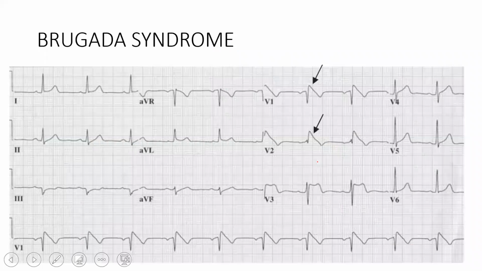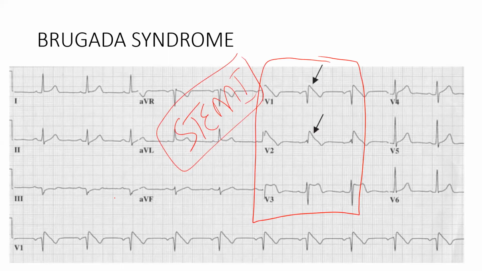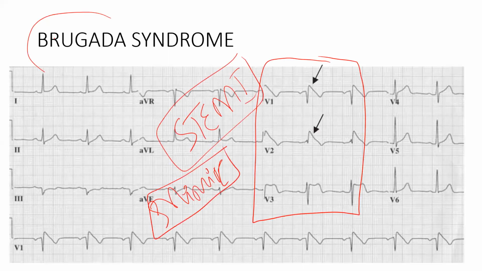Then, I think the slides have been exchanged. Something which is very similar to STEMI only. See these waves here, V1, V2, V3. You are having ST elevations, which mimics the STEMI, but this is not an ST elevation. We have something called Brugada syndrome where there is abnormality in V1, V2, V3, and that appears to be something like an RBBB-like pattern. If you just observe this, it comes like an M. So this is called Brugada syndrome.